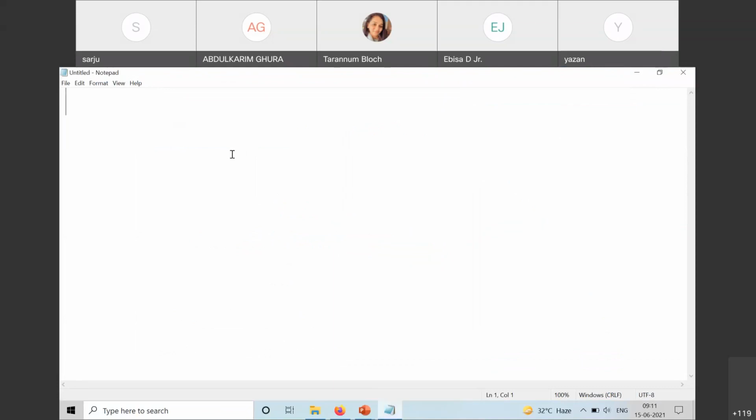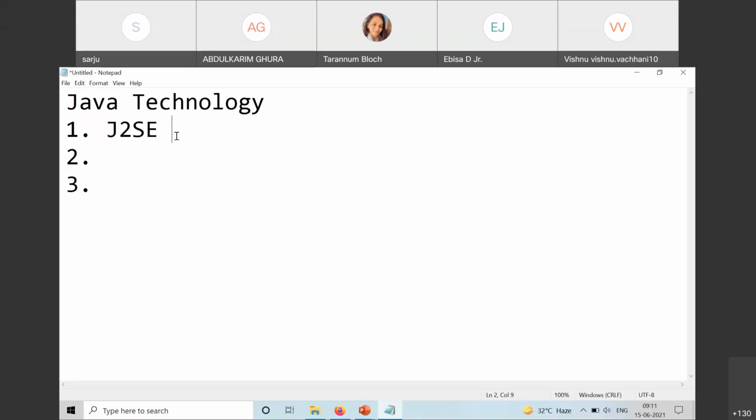So up till now, we learned that when I say Java technology, basically there are three variants of Java technology. Can anyone tell me what are those three variants? Those who were in the lab, I guess they are aware. Based on the nature of the software or application being developed, either you can use J2SE. Exactly, J2SE. J2SE stands for Java 2 Standard Edition.